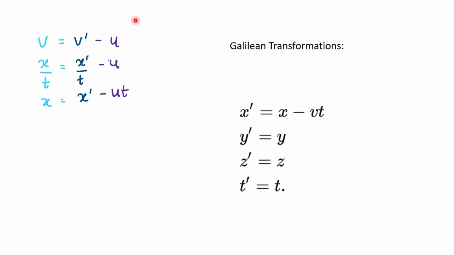So far we have been discussing in one dimension. We can extend this to 3 dimensions. If motion is happening in the x direction, only the distance traveled in the x direction will be reported differently by the observers. In the y and z directions, there won't be any change. The two observers will agree. And we have also agreed by the use of common sense that the time measured by them is also going to be the same. So this equation that we have been discussing so far is what is known as a Galilean transformation. A Galilean transformation helps us transform from the reference frame of one observer to the reference frame of another observer. All right.